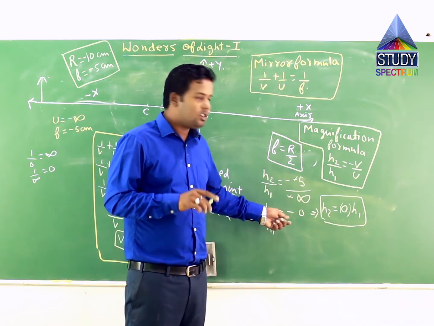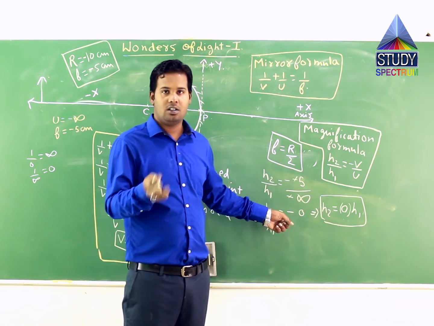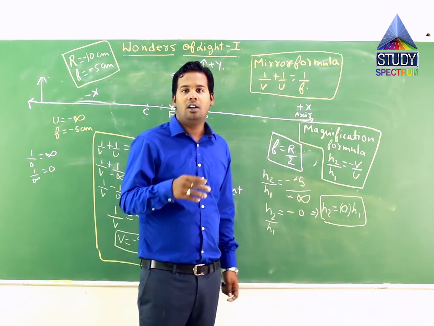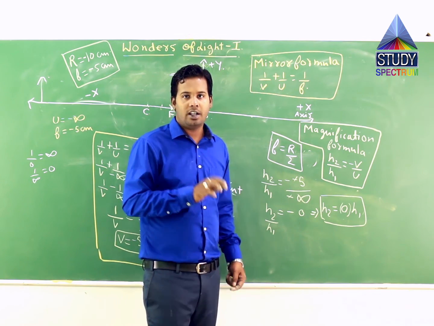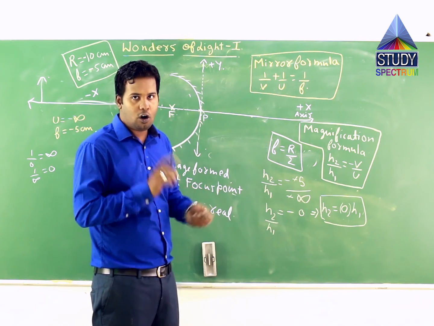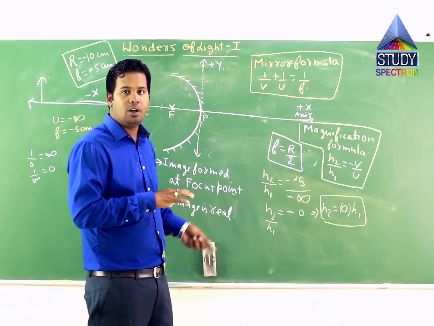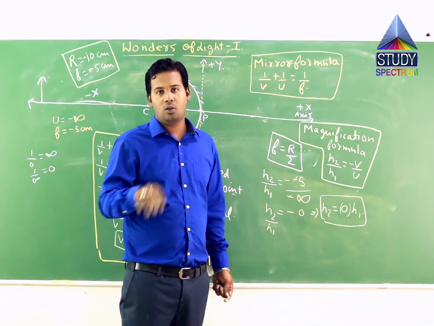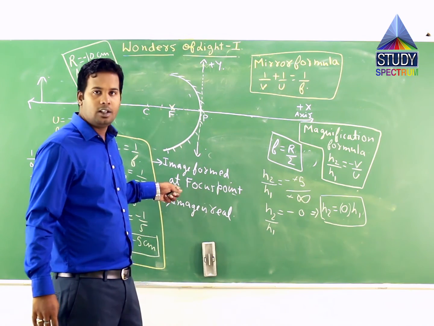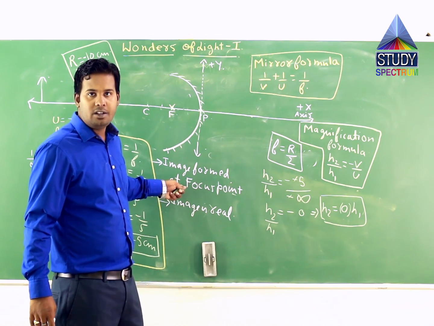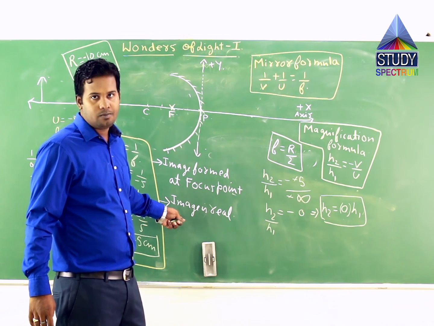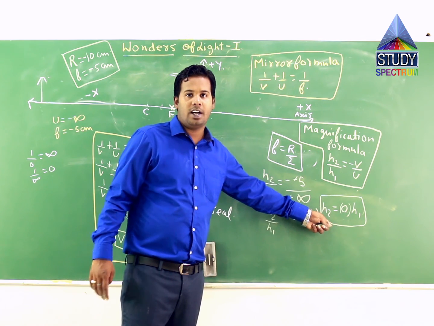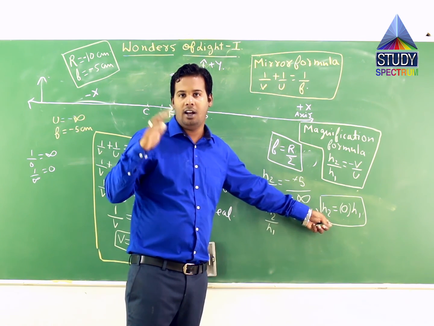Now there is no sense if I say minus 0, but since it was coming out with a minus, I can say the result, the image is inverted. How? Let us understand. Not valid in this case, let me tell you, but I will explain what is the fourth result. We are supposed to calculate 4 types of results. 2 results we have already calculated, that is the position of image and whether the image is real or virtual. The third result also we have calculated, that is height of image, that is coming out to be a point size image or highly diminished.